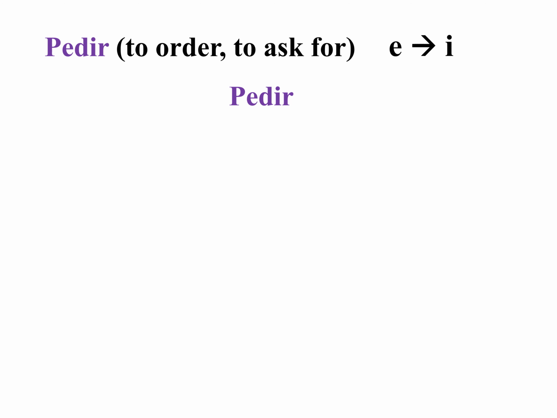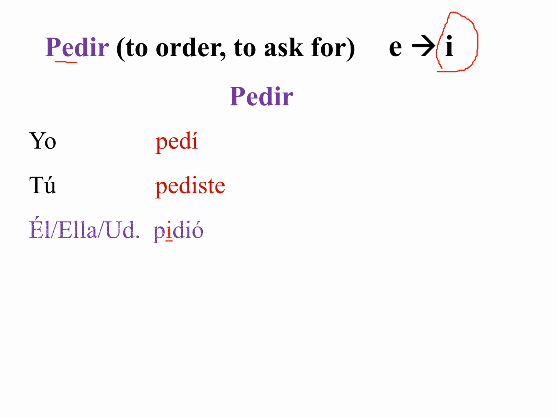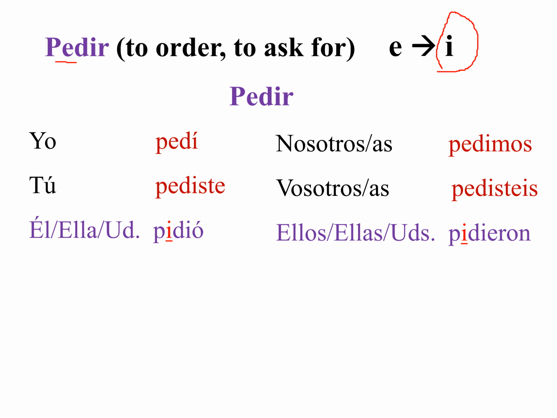And so pedir means to order or to ask. And so the E changes into I. So let's see these changes. Yo pedí, so I ordered, tú pediste, you ordered, and then that's where the change happens. Él, ella, usted pidió. Pidió, right here. And then no change in the stem. Nosotros pedimos, vosotros pedisteis, and then change again. Ellos, ellas, ustedes pidieron.